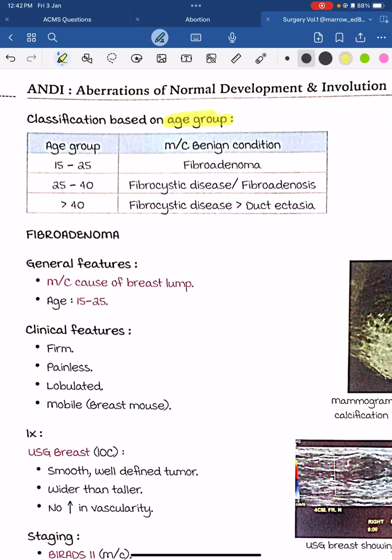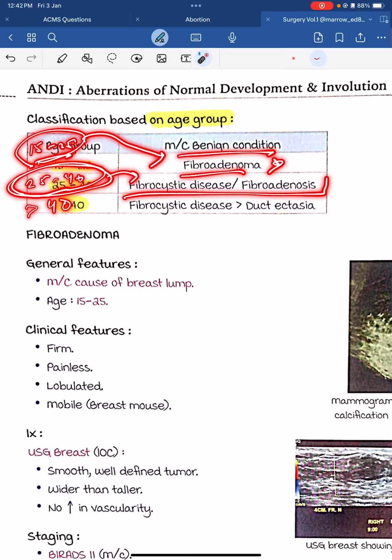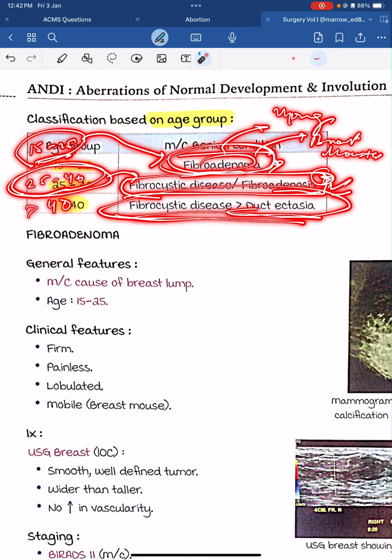Classification based on age group. The age groups are 15 to 25, 25 to 40, and more than 40. For 15 to 25, the most common benign condition will be fibroadenoma. For 25 to 40 it will be fibrocystic disease or fibroadenosis. Fibroadenoma is in the younger age group. It is the breast mouse. Fibrocystic disease, and in the older group, duct ectasia. Ectasia is an inflamed and dilated duct.